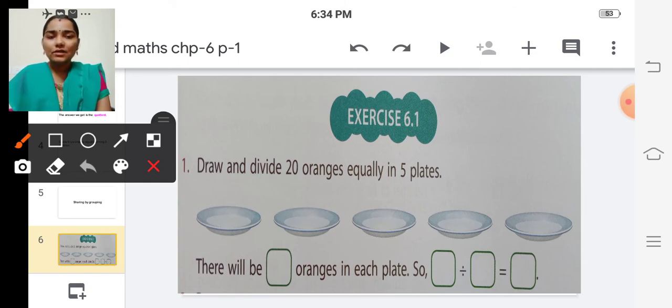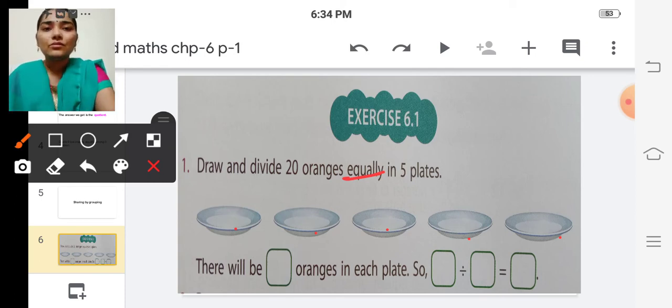So we have 20 oranges. So we are going to divide 20 oranges in these 5 plates. And we are going to divide equally. Okay, the term equally is very important, because all the members should have equal number of quantities. No one should get extra one. Okay children, so shall we divide these 20 oranges equally in 5 plates?